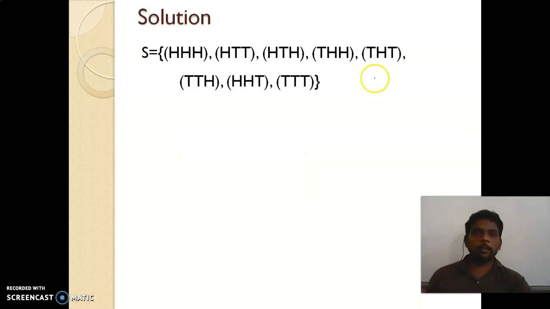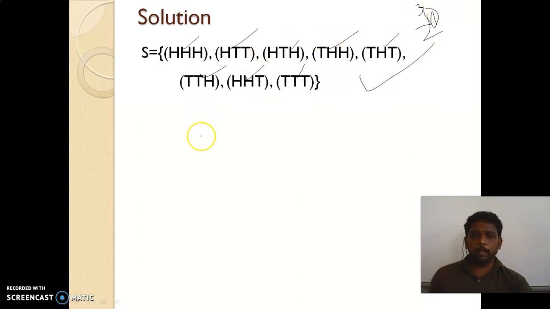So these are the number of possible outcomes. These are the possible outcomes when tossing 3 coins. Okay. So here 1, 2, 3, 4, 5, 6, 7, 8 outcomes are there. As I already told, the general formula is 2 power n when you are tossing a coin. So here n is nothing but the number of times tossing the coin. Here 3 times tossing the coin. So totally 2 power 3 equal to 8 outcomes will come.